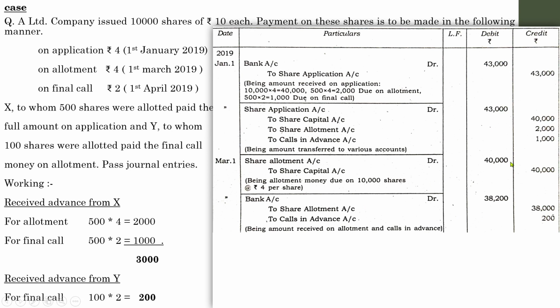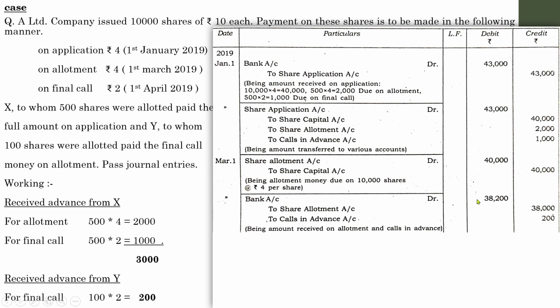We have written here, but out of 40,000, 2,000 was already paid by a certain person, and we have shown that adjustment here. So now the company has to show only the amount 38,000 because 2,000 is already entered in the concerned share allotment account. So now the company has 38,000 in cash because the company has already collected 2,000. The company need not go and ask 2,000 from Mr. X because he has already paid the amount. So after deducting this 2,000, the rest of the amount should be shown in the journal entry.